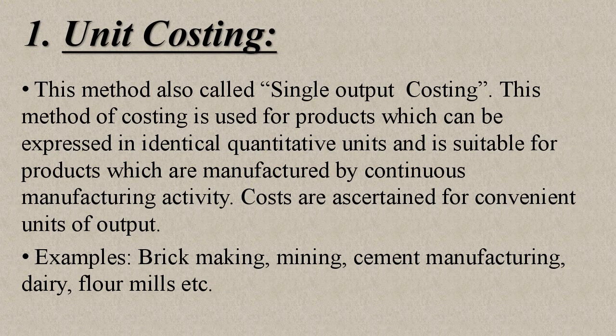Let us see the meaning of the various methods of cost accounting. 1. Unit costing. This method is also called single output costing. This method of costing is used for products which can be expressed in identical quantitative units and is suitable for products which are manufactured by continuous manufacturing activity. Costs are ascertained for convenient units of output. This type of costing is used in brick manufacturing units, mining industry, cement industry, dairy products, flour mills, etc.